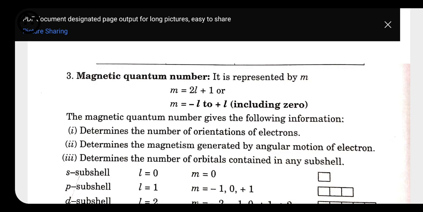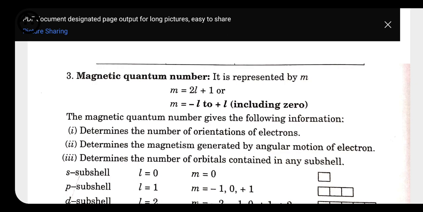So here if the value of L is 0, it means S, so it is present in the S subshell or S orbital. So m is also taken as 0. If the value of L is 1, it means the electron is present in the P subshell. So 1 means minus 1, 0, plus 1.